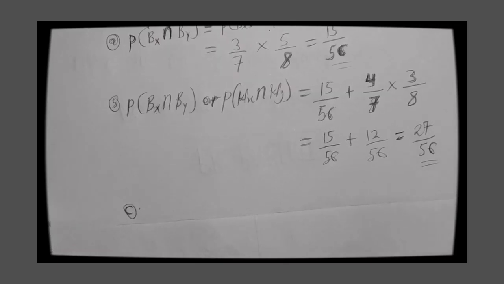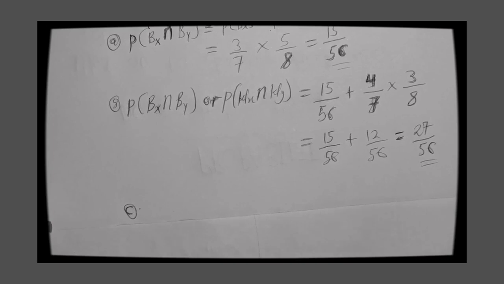In the C part, they told us that we should find the probability that two balls are of different color. For us to find two balls of different color, we are going to take into account balls of the same color and subtract from 1. So we are going to apply the complement rule, so that we get the probability for two balls of different colors. That's what we're going to do.